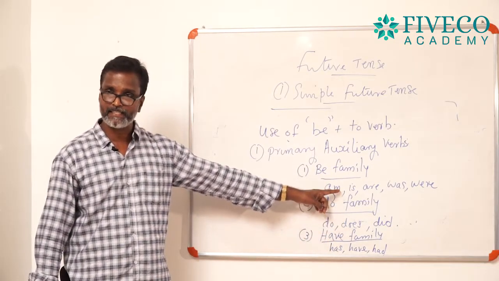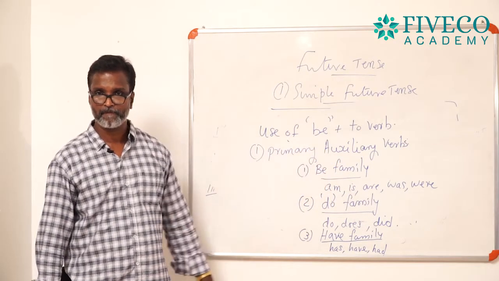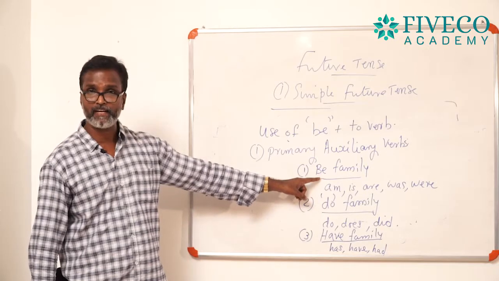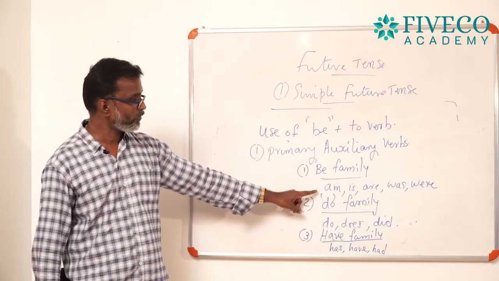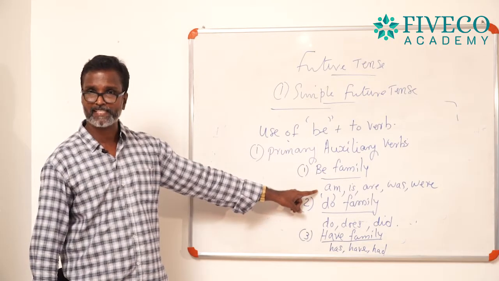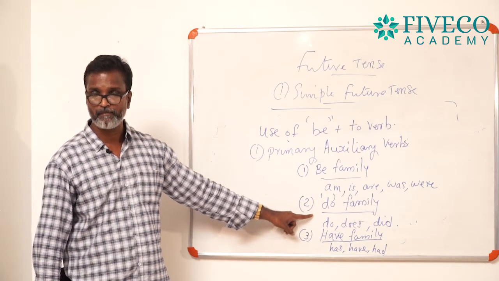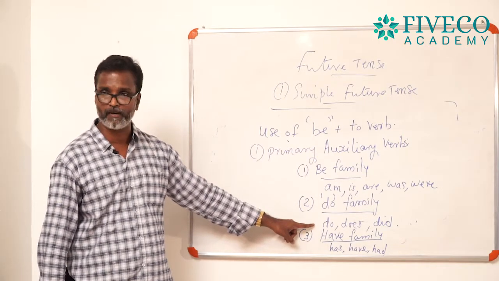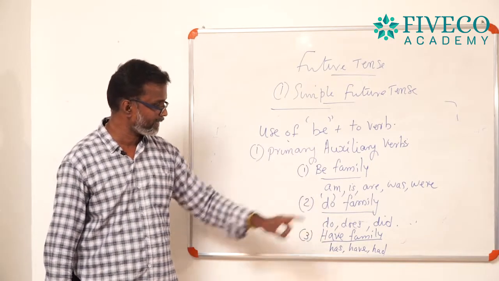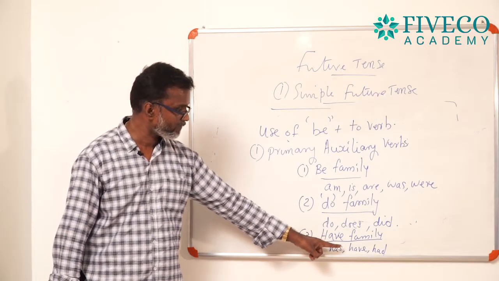And you will see this type of questions in the paper. In bracket they will give you B, only B. That means you have to find out the exact auxiliary verb from the B group. And similarly, they will give you do in bracket. That means you have to find out the exact auxiliary verbs like do, does, and did. And the last one, have family, has, have, had.